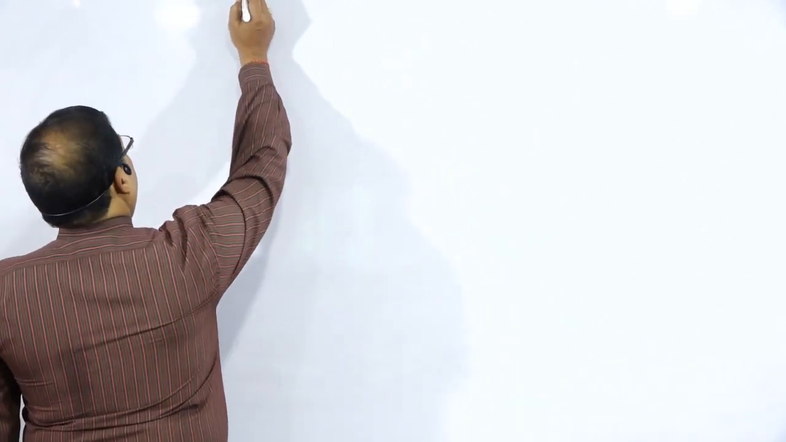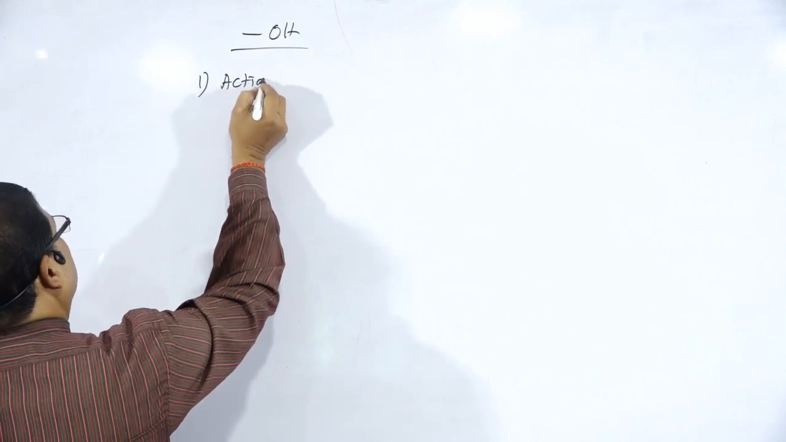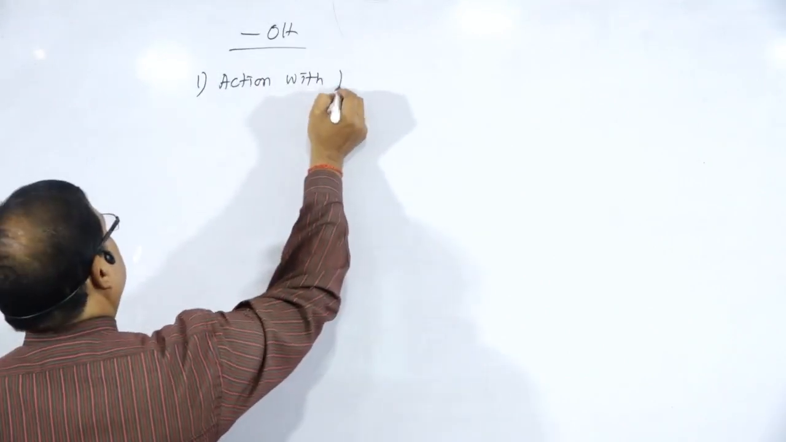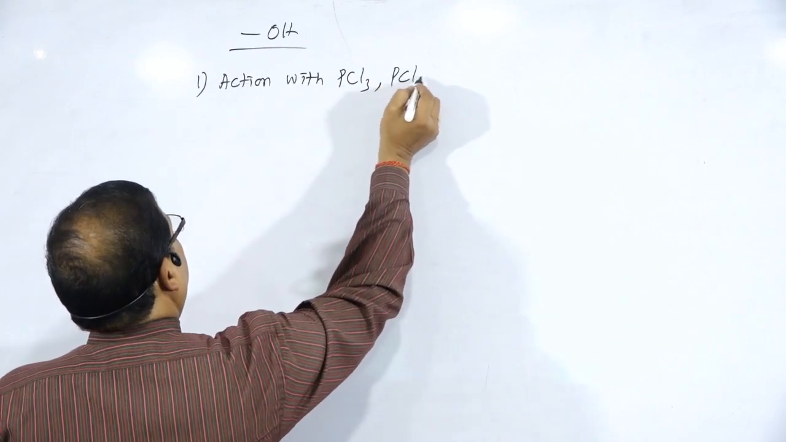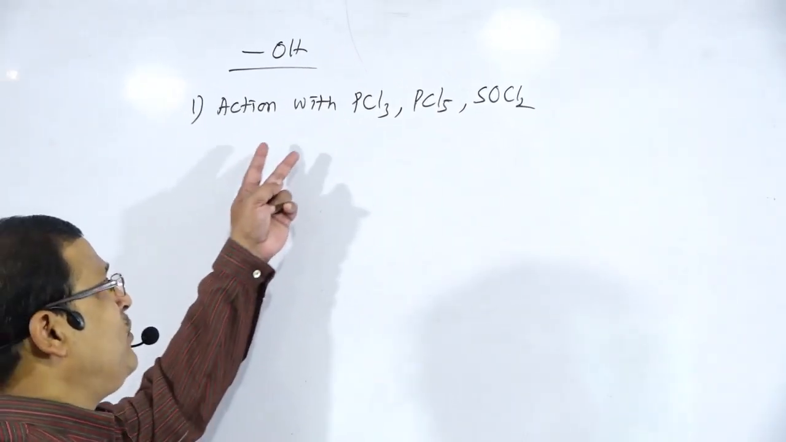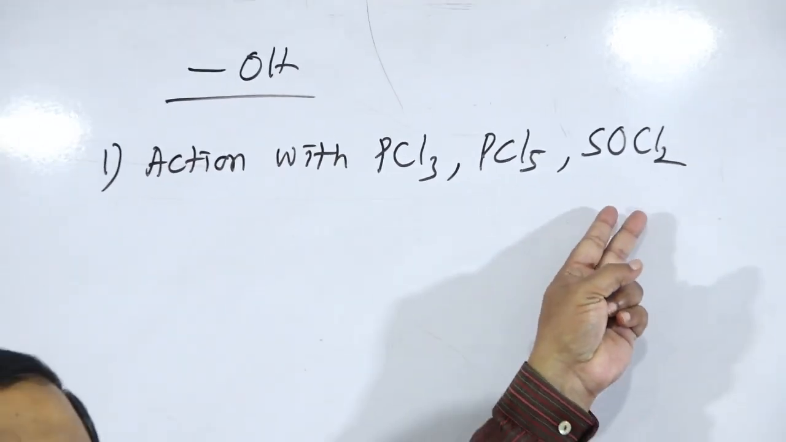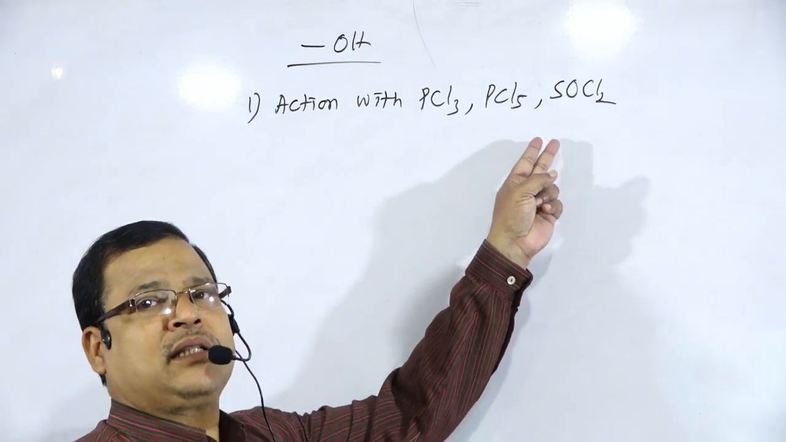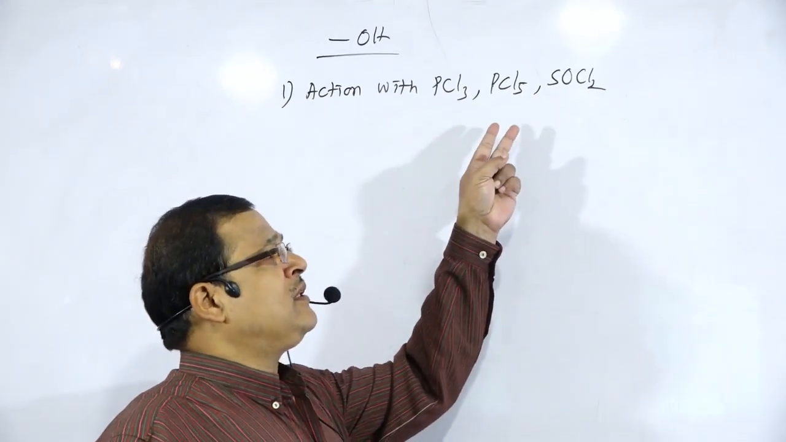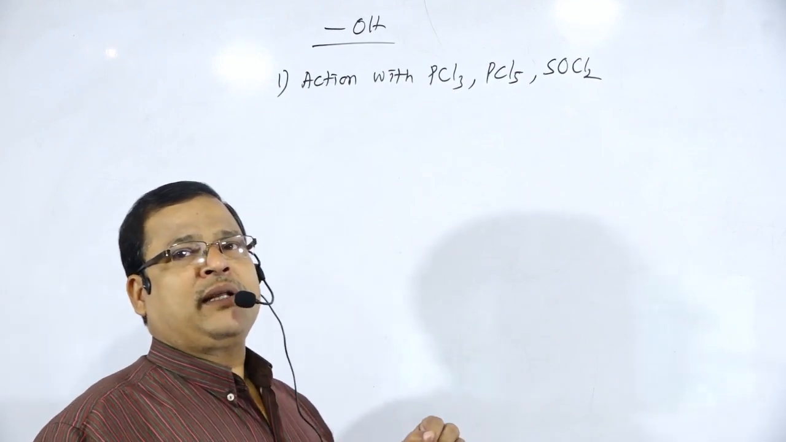Next we'll see the reactions due to the OH part of carboxylic acids. The first reaction is action with PCl3, PCl5 or SOCl2, that is, the reaction of the carboxylic acid with phosphorus trichloride, phosphorus pentachloride and thionyl chloride, SOCl2. What will be the product? In all these cases, the OH part of the carboxylic acid gets replaced by Cl.